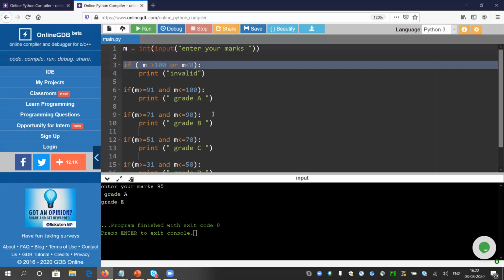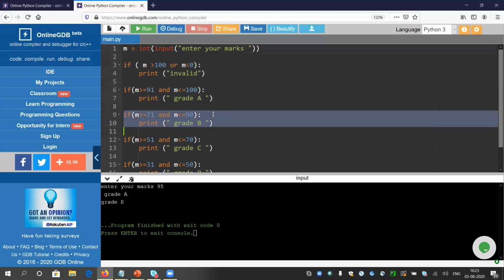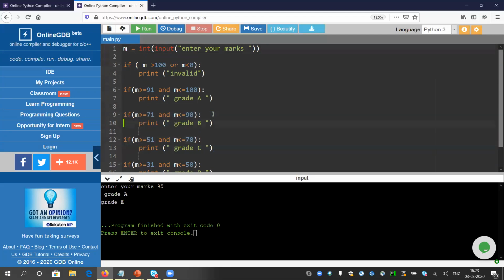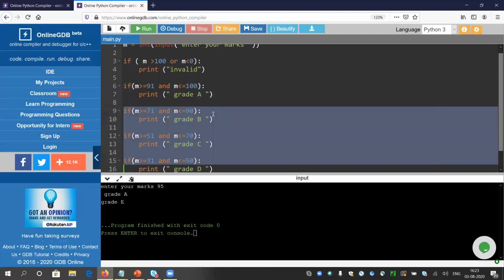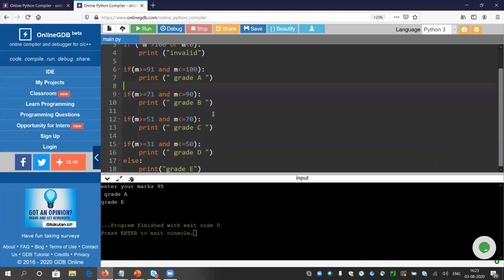If 95 is greater than 100 or less than 0, no. So this part will not be executed. If 95 is greater than 91 and less than 100, the answer is yes. So this will print grade A. This part is not going to be satisfied. So actually, if we are printing grade A, nothing should be compared. It is wasting the time of the CPU. There is no meaning to go through all these conditions once again.